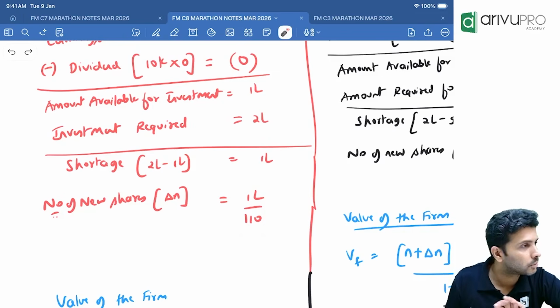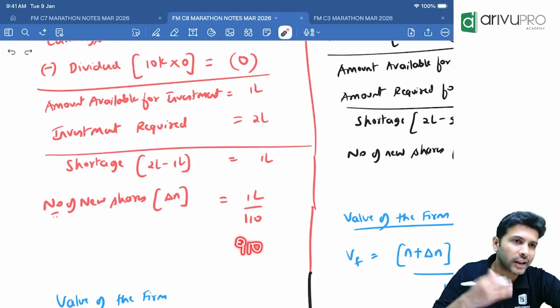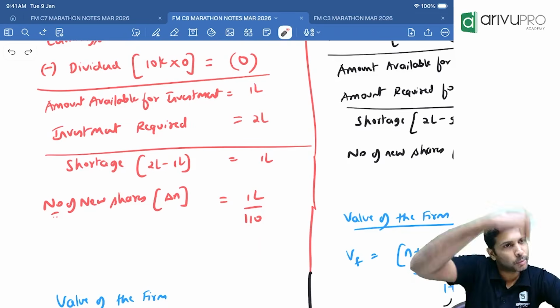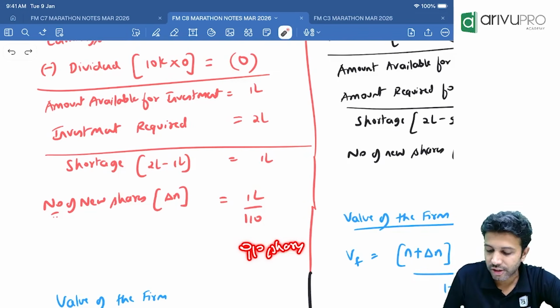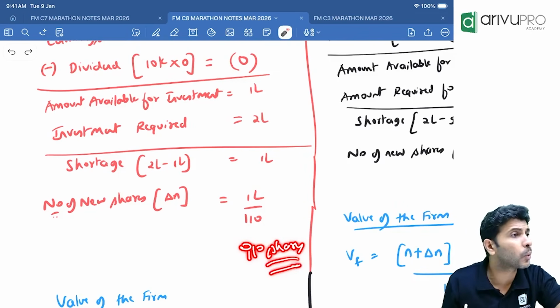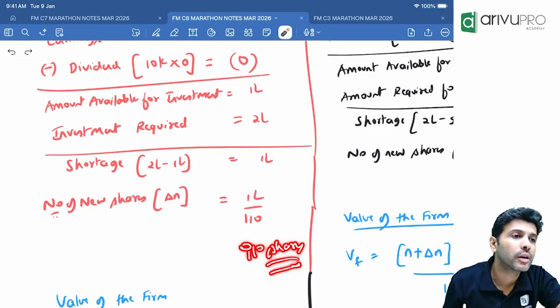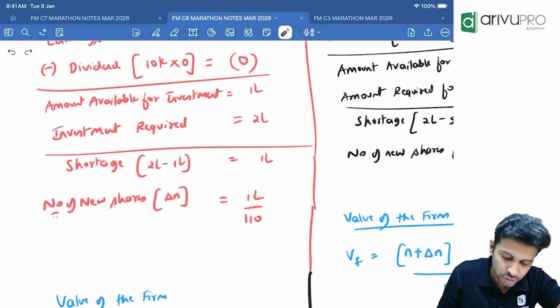909.09, take it as 910. You always round off to the next number. Not mathematical round off, just put it off to the next number. So how many shares? 910 shares. You will do this only if the question asks you to find the number of new shares. Otherwise, don't put it in decimals.